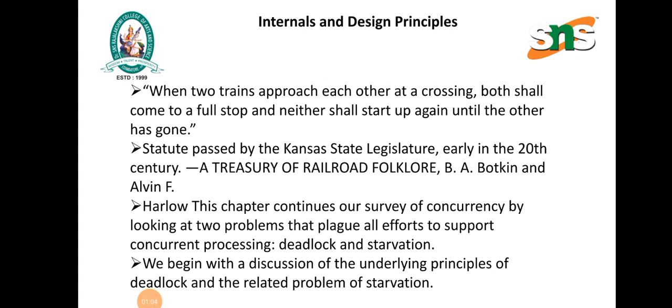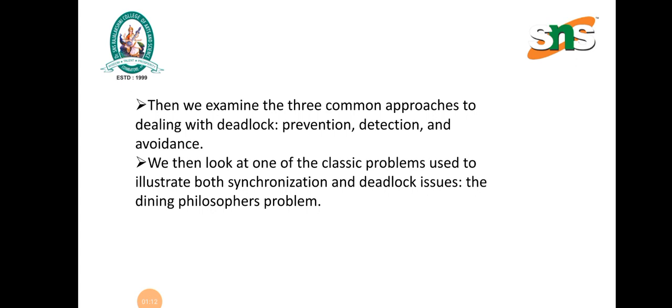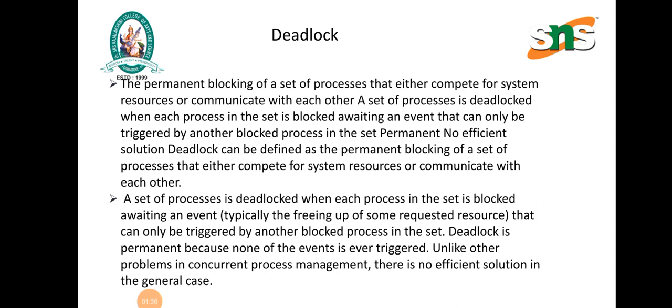This chapter continues a survey of concurrency by looking at two problems that arise in all efforts to support concurrent processing: deadlock and starvation. We begin with a discussion of the principles of deadlock and the related problem of starvation. Then we examine the three common approaches to dealing with deadlocks: prevention, detection and avoidance. We then look at one of the classic problems used to illustrate both synchronization and deadlock issues, the dining philosophers problem.